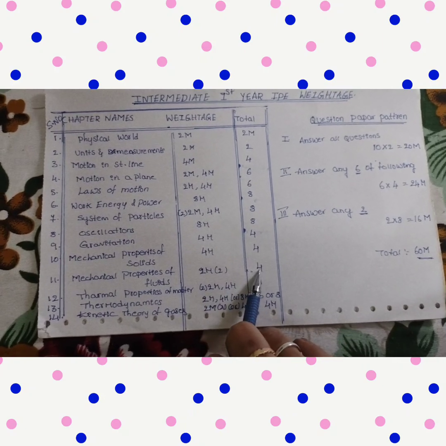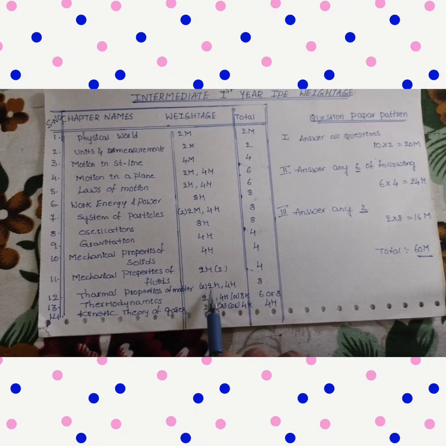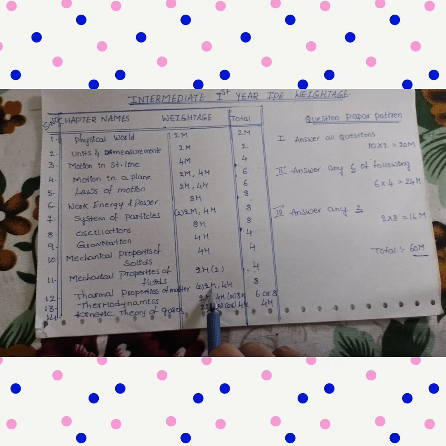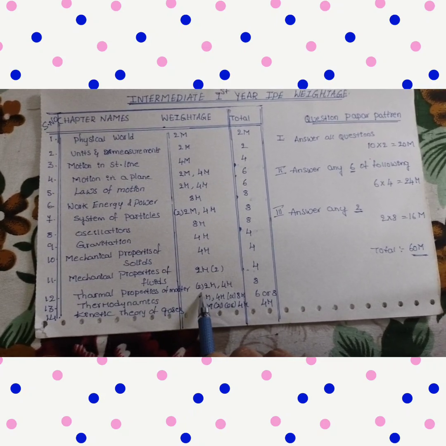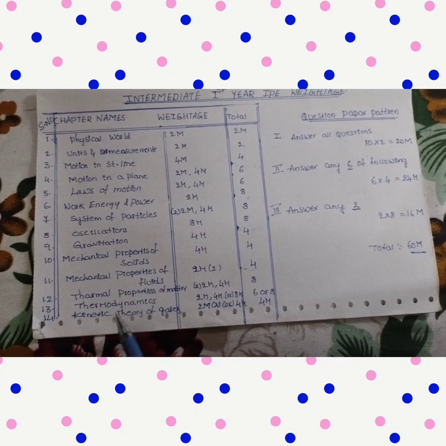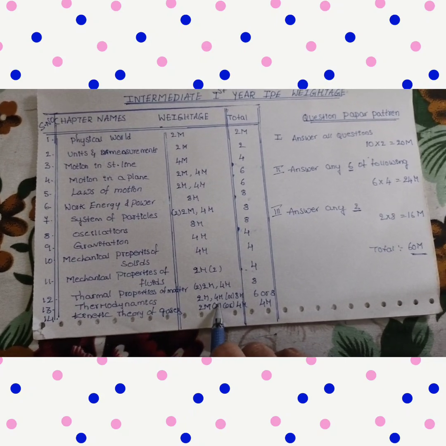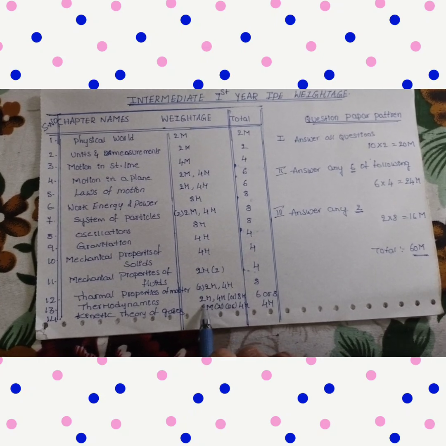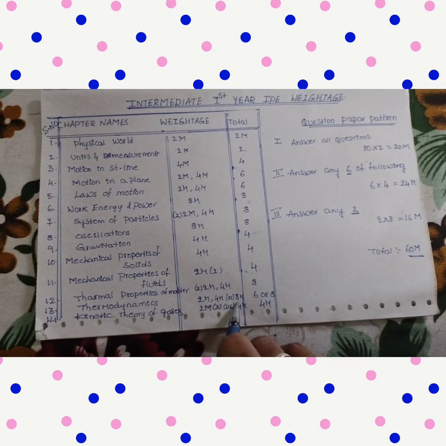The total weightage is 4. And Thermal Properties of Matter: here in the public examination there are 2 choices. It means 2 marks questions and one 4 marks question. The total weightage of the chapter is 8. Thermodynamics: from this chapter also 2 choices are there. One 2 marks question, and one 4 marks question or an 8 marks question.